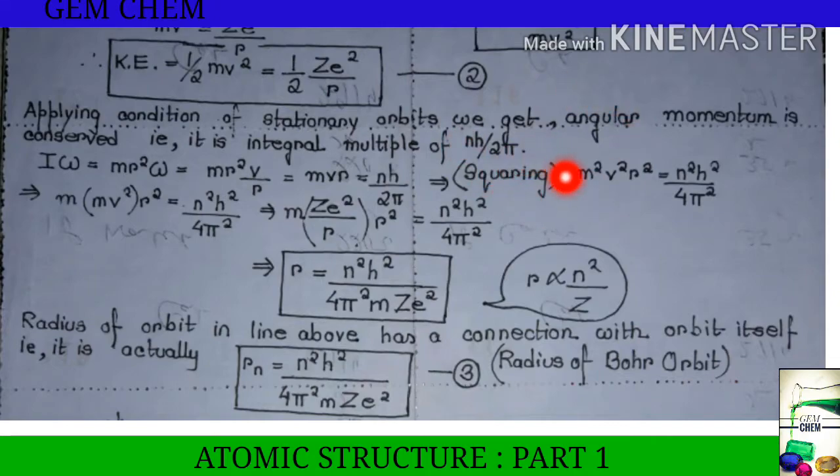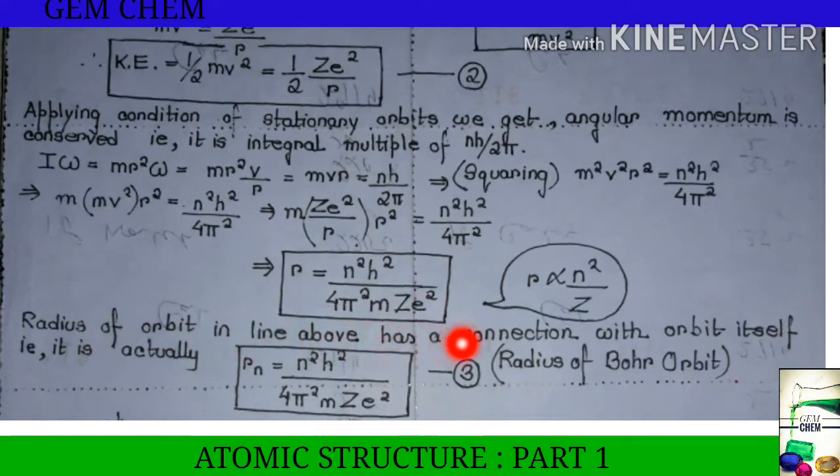Now squaring this formula, we get m square v square r square equals n square h square by 4 pi square. Here we separate mv square to substitute this value. On substituting this value, we get this equation. Now on taking r to the left side, we get the formula for radius: n square h square by 4 pi square m z e square.